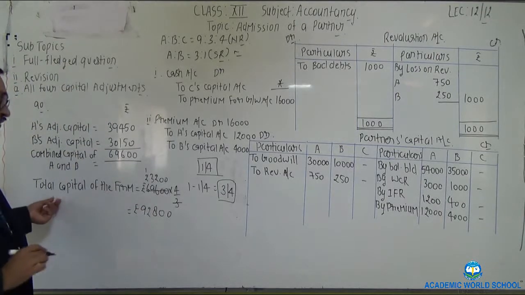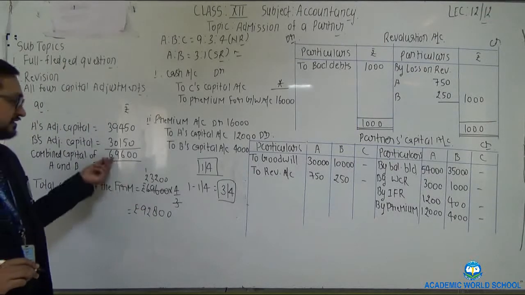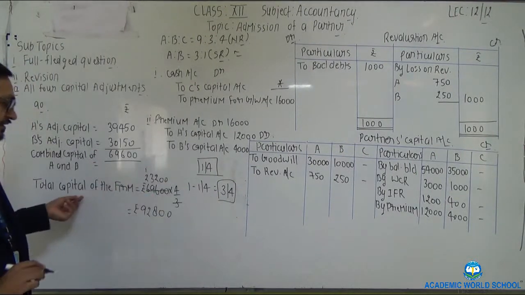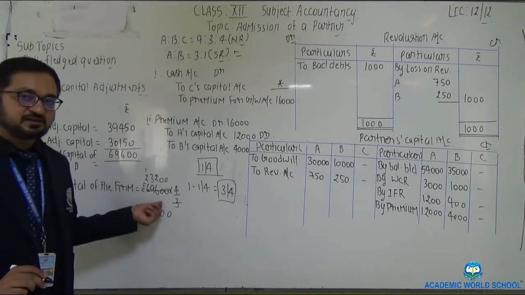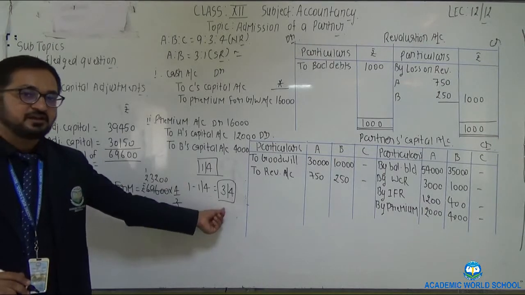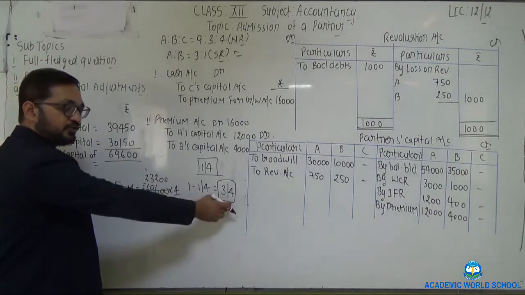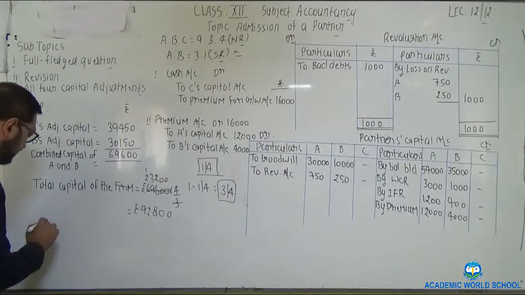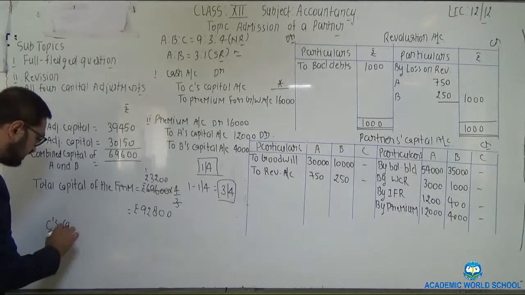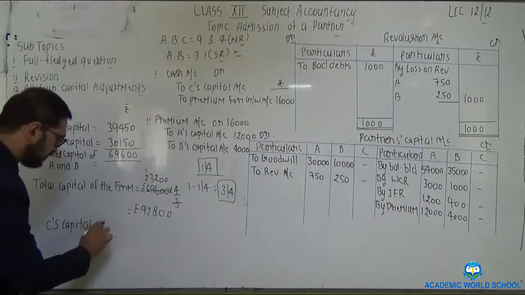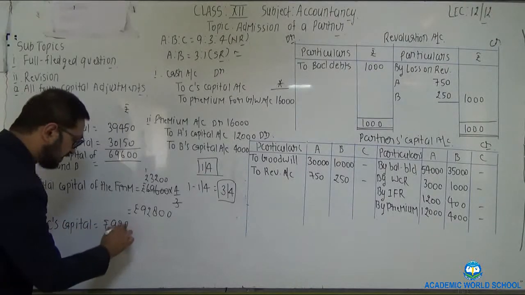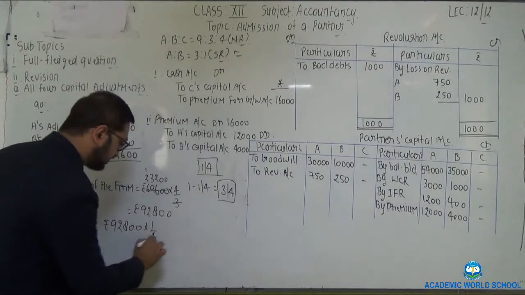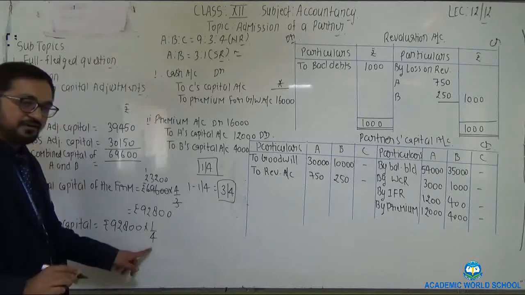92,800 is the amount of total capital. How come? 69,600 is the capital for 3/4 share. For the calculation of total capital, 69,600 multiplied by the reciprocal of the remaining share, that is the reciprocal of 3 by 4, 4 by 3. So 92,800. Now you can easily calculate C's capital, as the total capital is 92,800 multiplied by his share, that is 1 by 4.